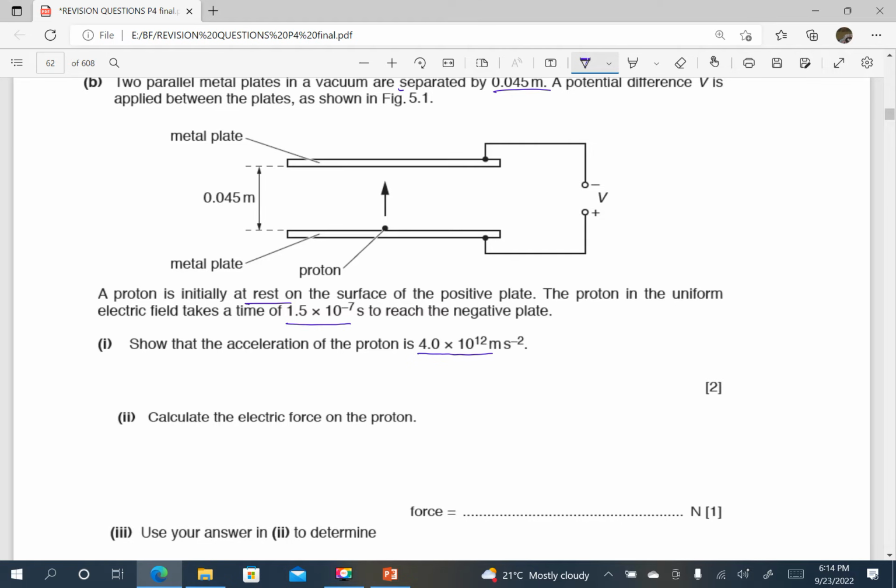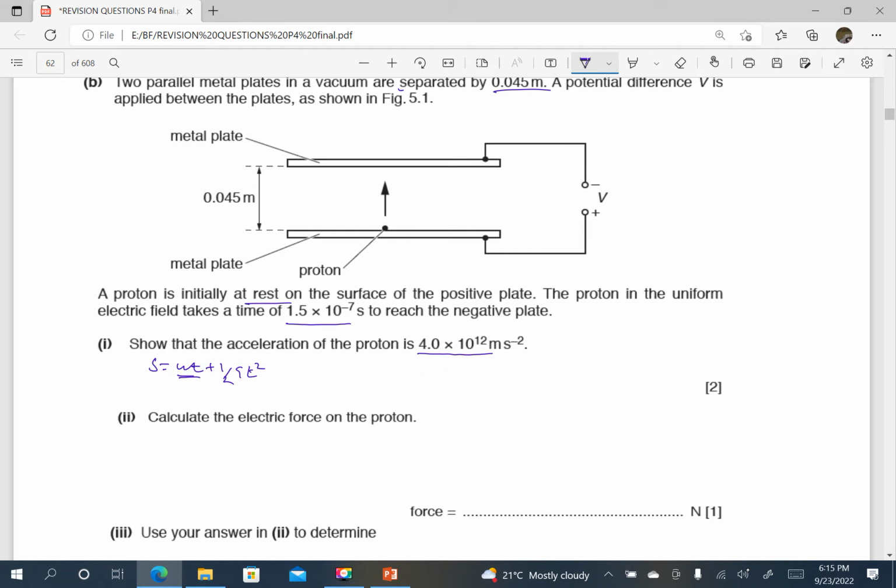Okay, I think the easiest way is to use the equations of motion. Because this is a uniform electric field, the acceleration is going to be uniform. Therefore, the equations of motion can be applied here. So using s equals ut plus a half at squared, we shall simply say that initial velocity is 0.